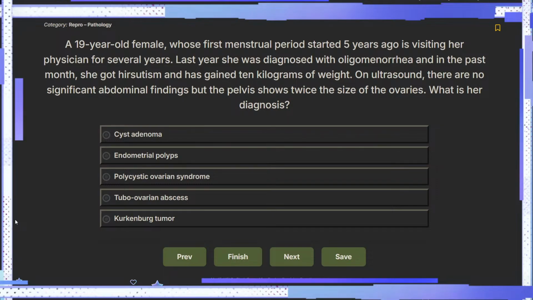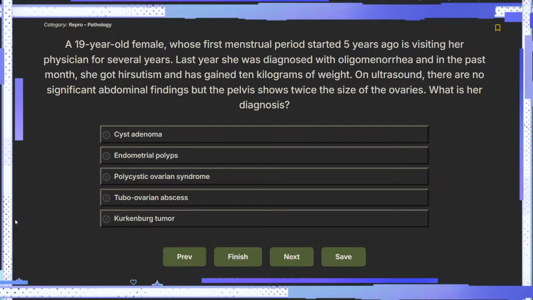A 19-year-old woman whose first menstrual period started 5 years ago has been visiting her physician for several years. Last year, she was diagnosed with oligomenorrhea. In the past month, she has got hirsutism and has gained 10 kilograms of weight. On ultrasound, there are no significant abdominal findings, but the pelvis shows twice the size of the ovaries.